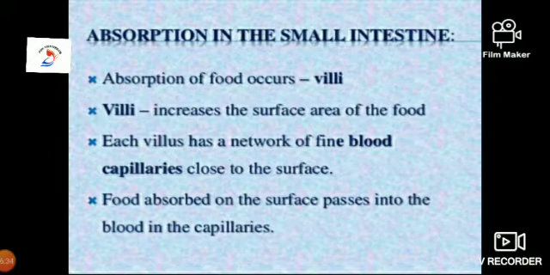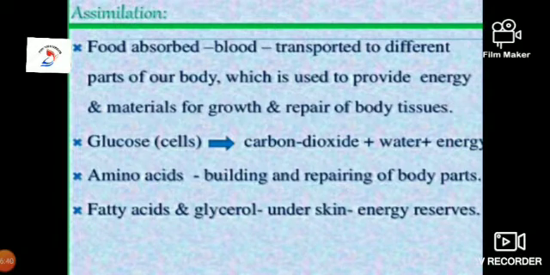It increases the surface area for the food. Each villus has a network of fine blood capillaries close to the surface. Assimilation: the incorporation of absorbed nutrients into the cell components is called assimilation. Food absorbed into the blood is transported to different parts of our body, and is used to provide energy and materials for growth and repair of body tissues.